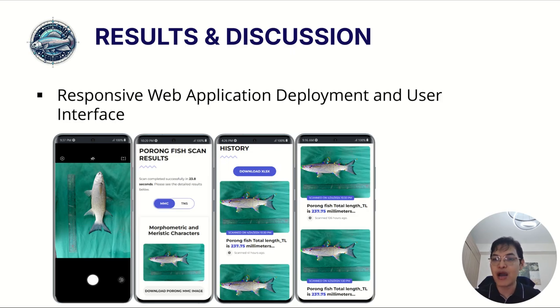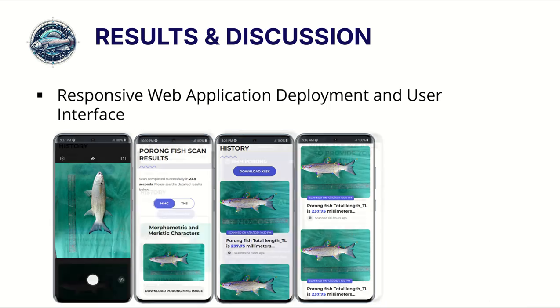The system automatically detects the anatomical landmarks, constructs the truss network, and computes the morphometric measurements in real time. As shown in the interface, the application displays the detected key points, the generated truss network, and the calculated morphometric values. Users can also view previous scans, download the results, and access measurement history through the web interface.